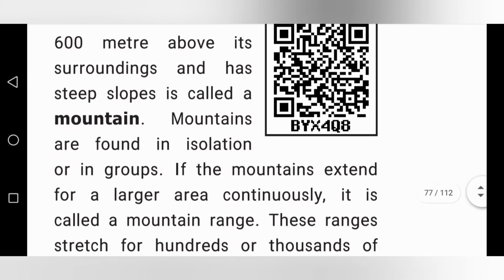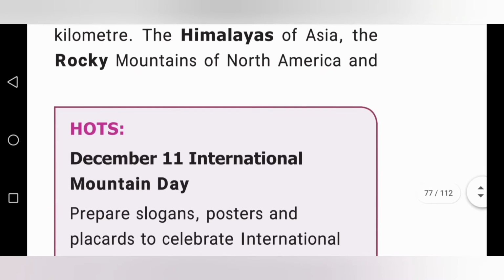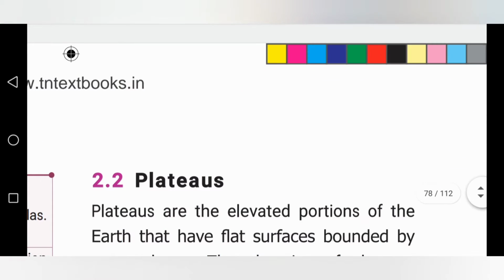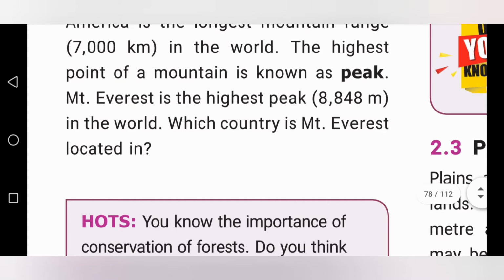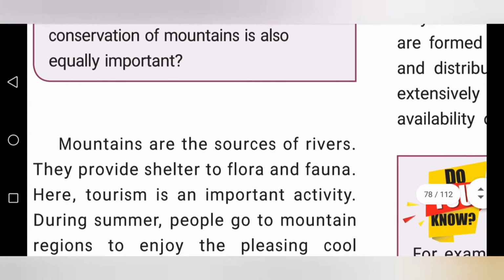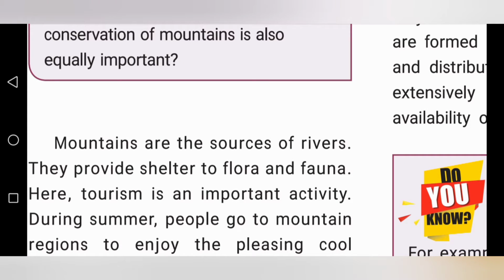Mountains are the source of rivers, because when the rain comes, the water flows from upper level to lower level. So when the rain falls on the mountain ranges and comes down, that is called waterfalls.